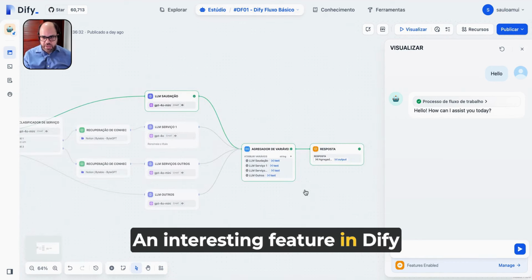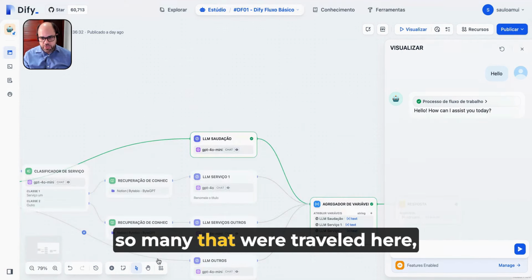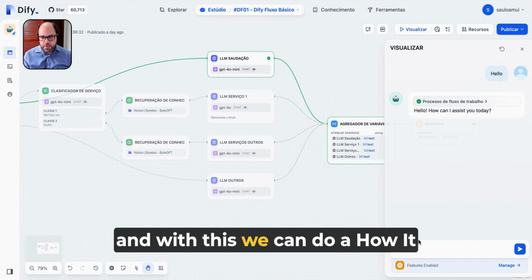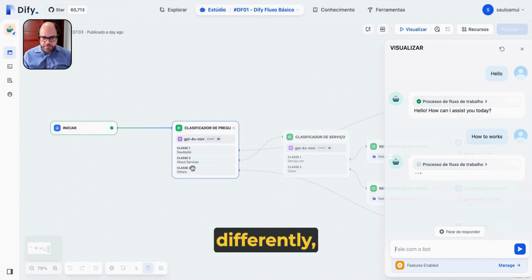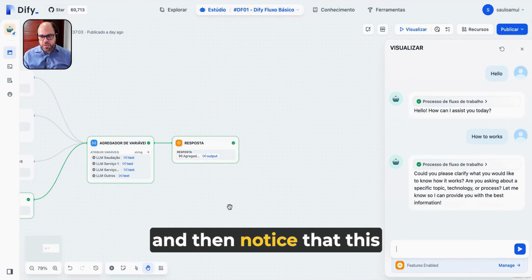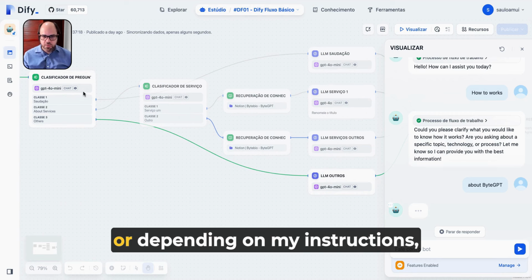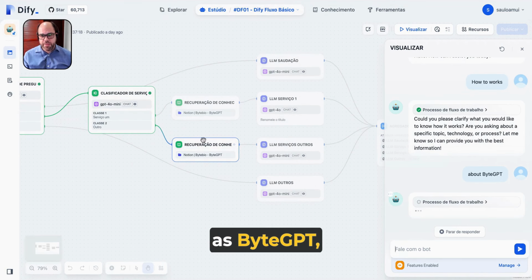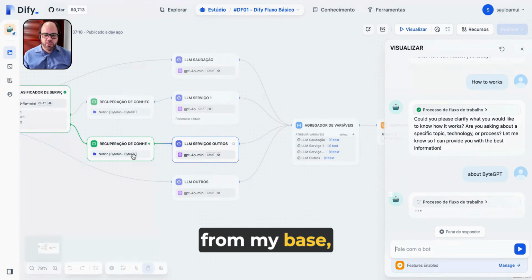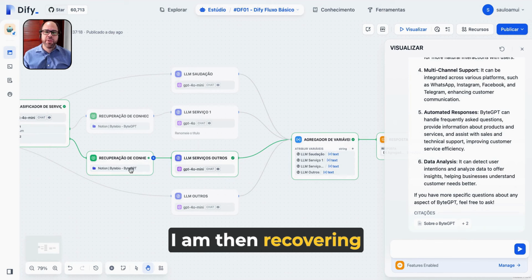An interesting feature in Dify that you can also see here, where it went in green, so many that were traveled here. And with this, we can do a how it works. It is another question. It will probably classify differently, classified as another. And then notice that this classifier was made by an AI. And then I can, for example, be more specific here, or depending on my instructions, that then it classified as ByteGPT, recovered the knowledge from my base here that was configuring the knowledge for this specific LLM. I am then recovering a knowledge.